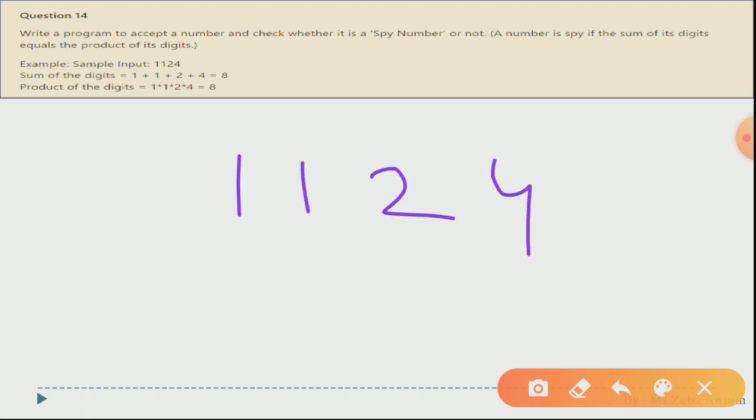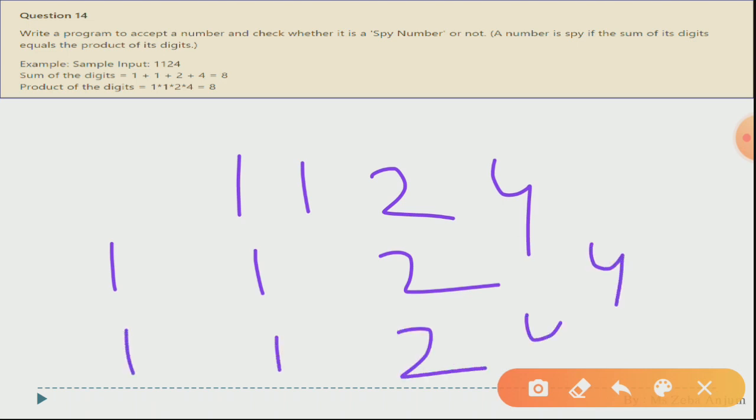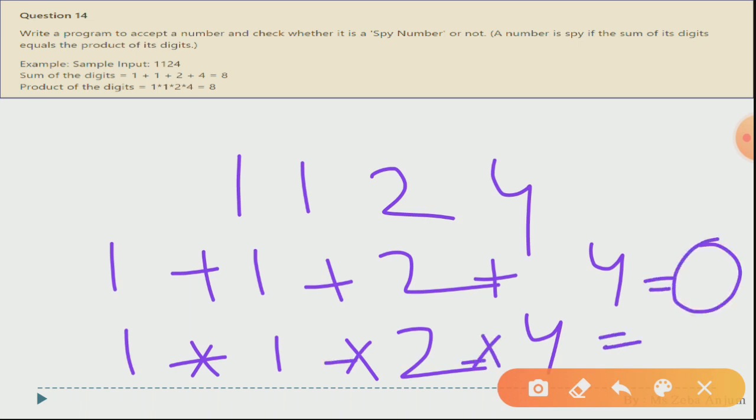Now you have to break every digit: 1, 1, 2, 4. You have to find out this sum as well as the product. And the number you have got over here should be equal to this number. It means the sum should be equal to the product. If this is the case, then your number is a SPI number, otherwise your number is not a SPI number.